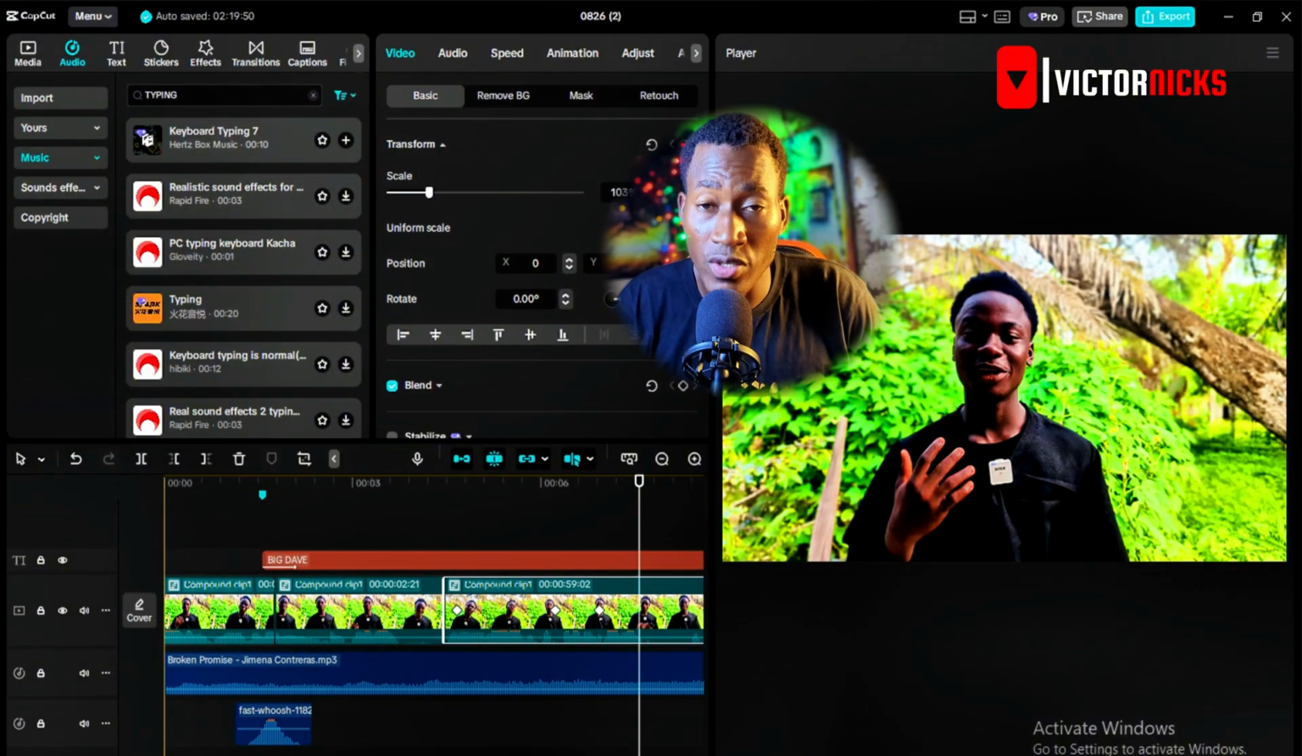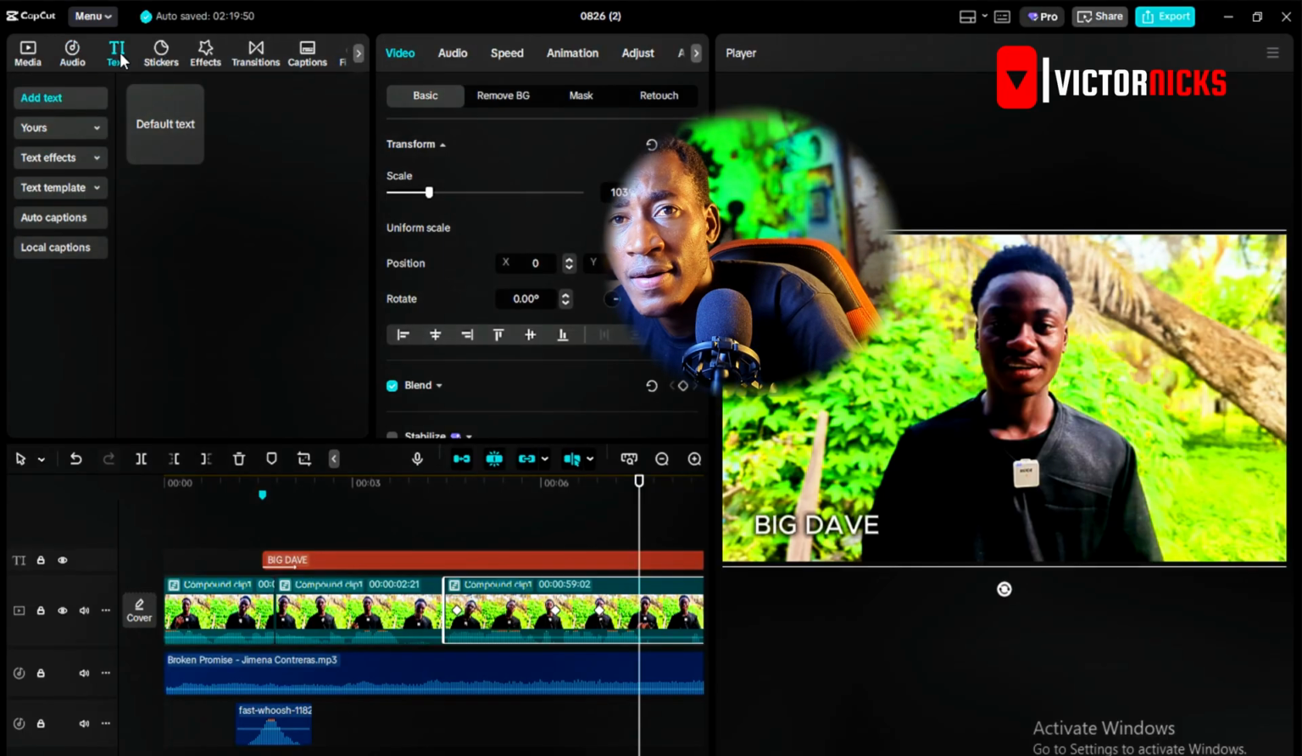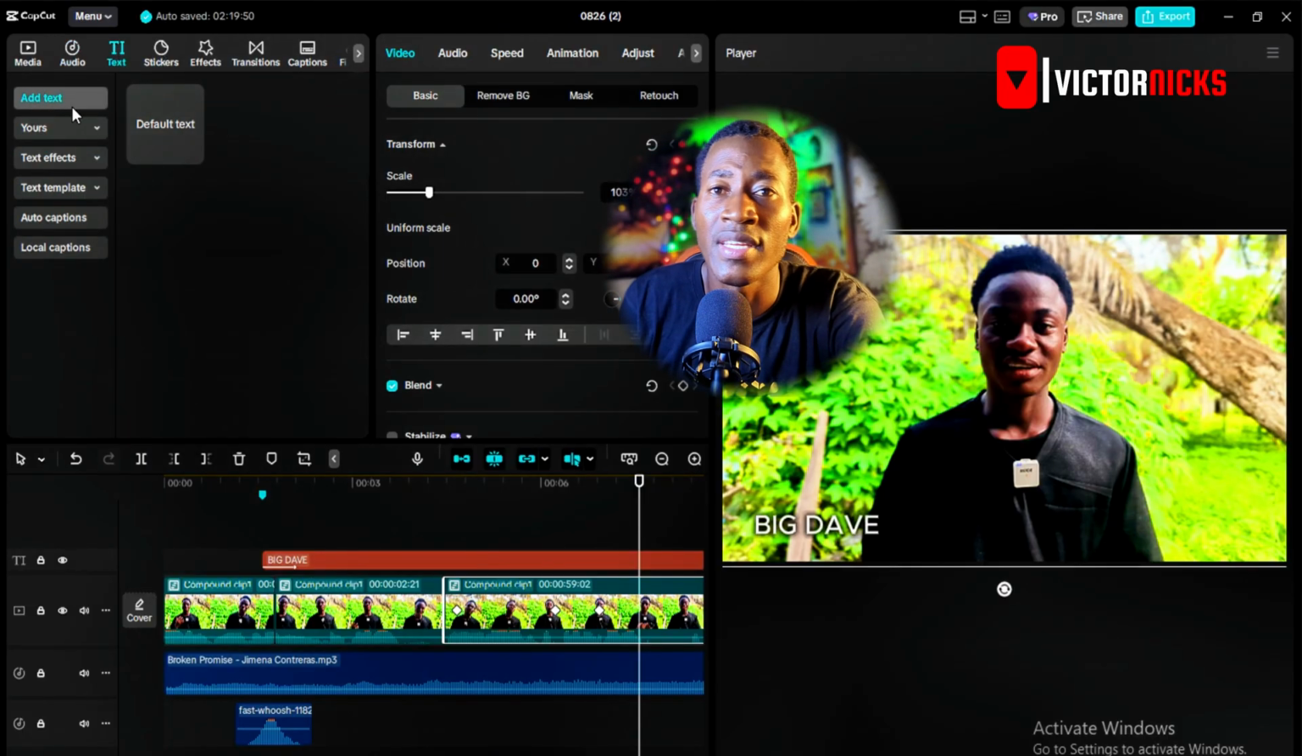Next, I'm going to show you how you can do auto caption on Capcut, right? So basically, all you have to do is head over to text, and when you're there, just scroll down.